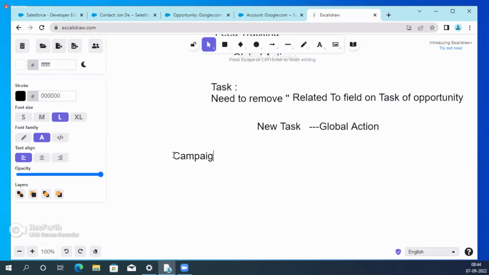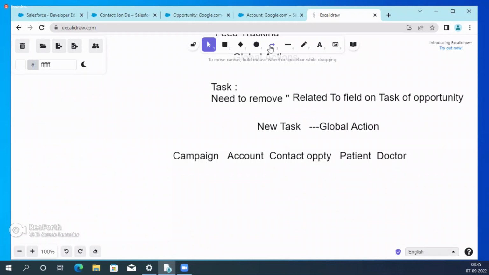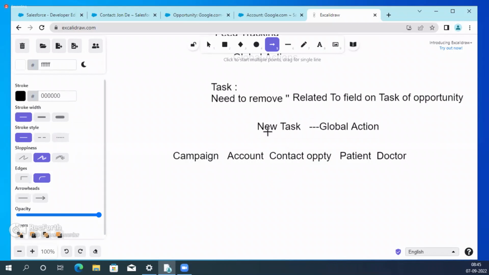This will be used in campaign, account, contact, opportunity, your patient, your doctor, all the objects, PO, CTO, all the objects we are using. Vaibhav, I already explained to you, okay? Wait for a few more minutes. One by one I will explain, right? Wait for a few more minutes, guys.